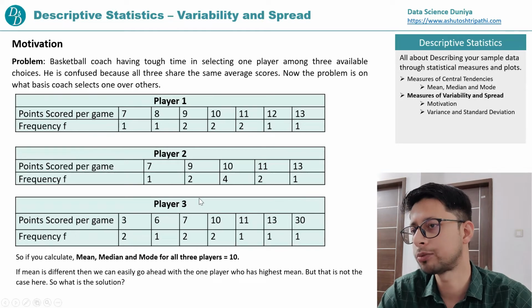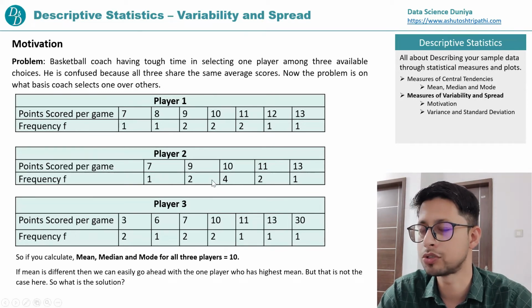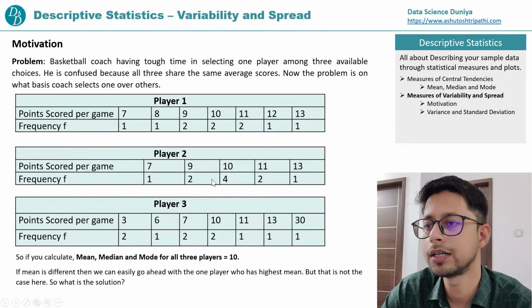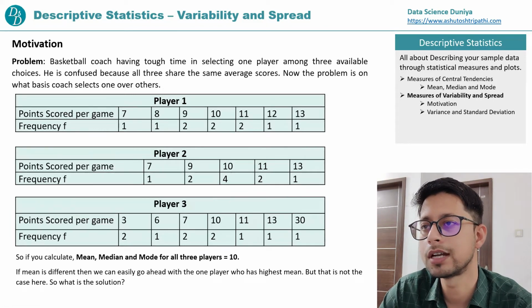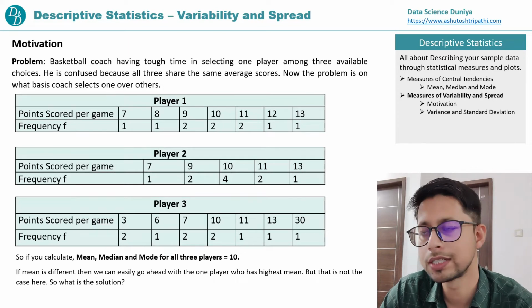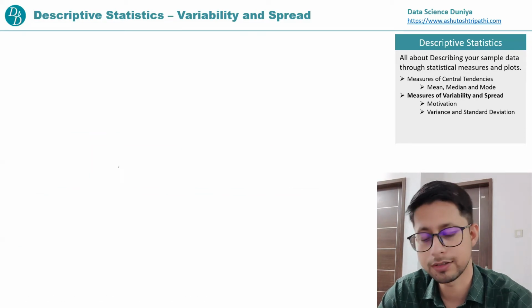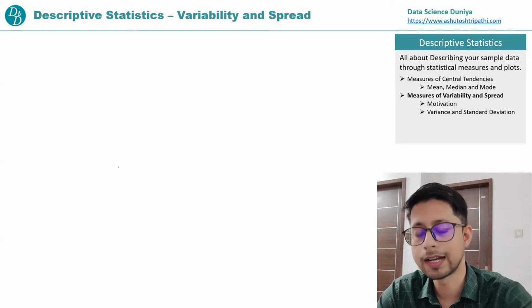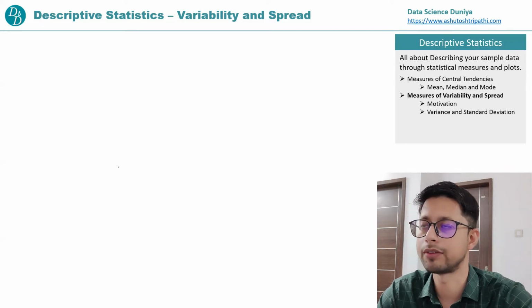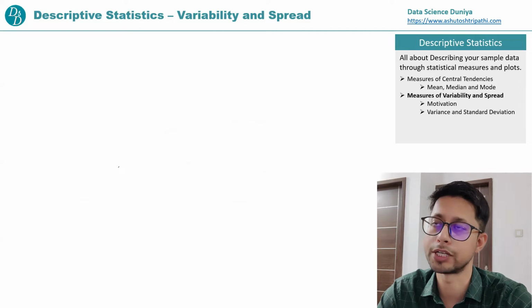So now the problem arises: whom does he have to select? That's where measures of central tendency are not enough. That's where we go with measures of variability and spread. We'll see what the variability in his score is. That's where we'll study variance and standard deviation. Then we'll come back to this question and solve it: what will be the better choice?